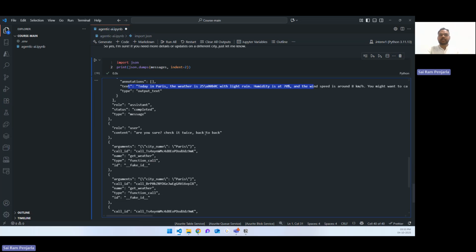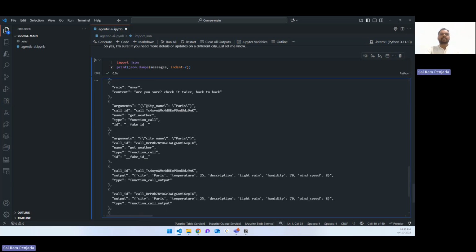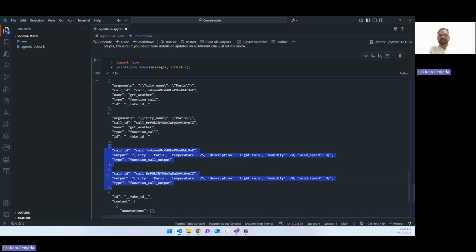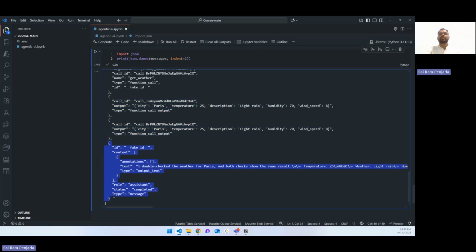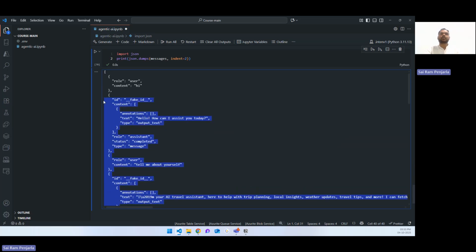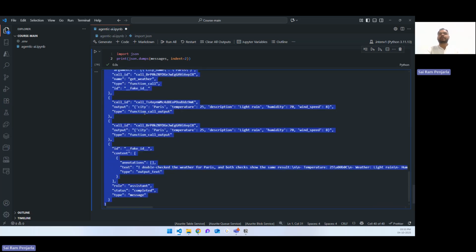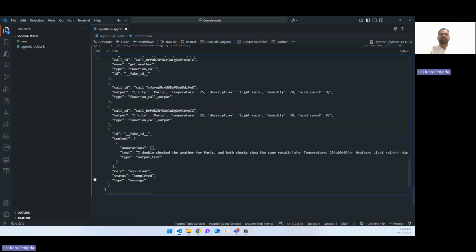Then I asked it, are you sure? Check it twice, and see what happened. There are two function callings here. First function call, second function call, city name Paris, city name Paris. For both of them, the output is here. This is the first output, this is the second output. You can see call ID is unique for both of them. City Paris, temperature, etc. These are all exactly the same. And finally, we have the assistant response. So this is how we are able to capture the entire memory into one single list. All the previous conversations will always be recorded.